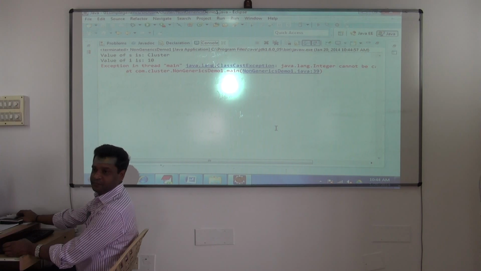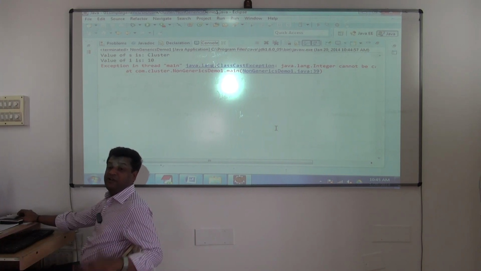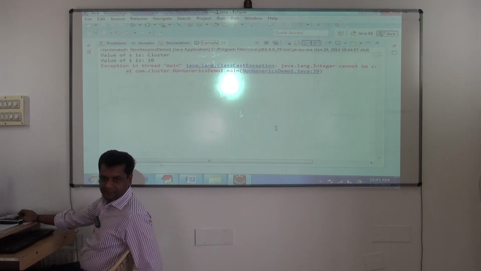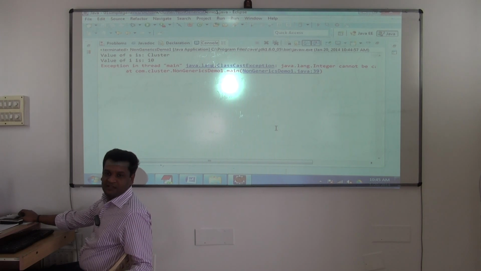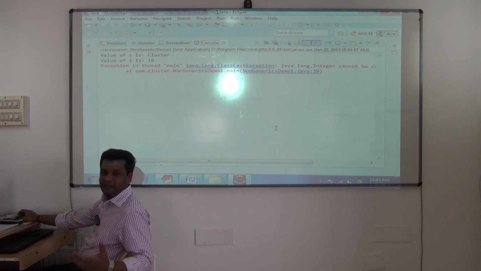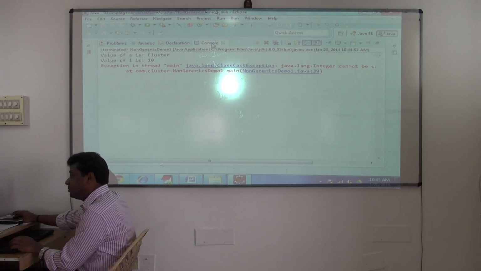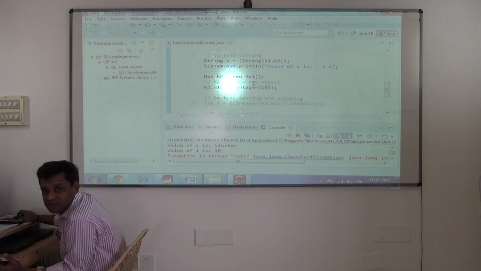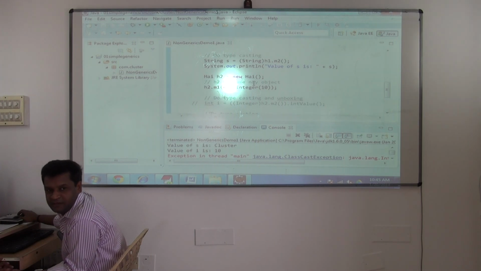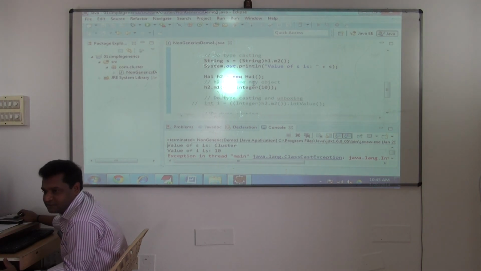It's very dangerous. So we want to avoid all this, and we want type safety at compilation time. We don't want class cast exceptions, and we want type safety to be checked at compilation time. So that is where generics enters. These are the problems developers were facing. So the more problems you face while programming, the better you can understand the language. If you don't have problems in coding, then you'll not understand generics or anything. Understood?